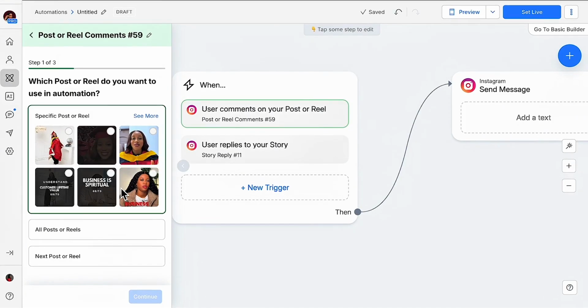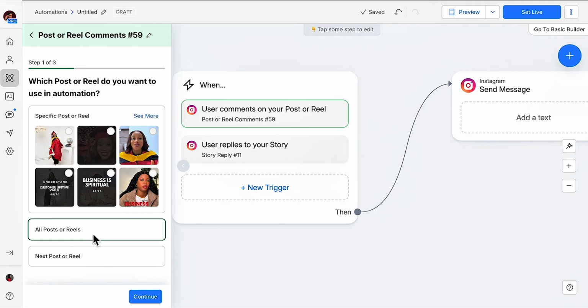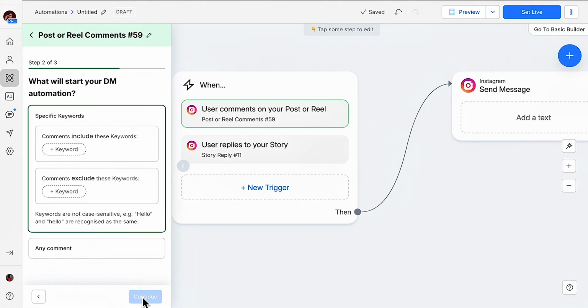So what it basically asks you to do is, which of this content do you want the automation to work on? I'm just going to put all posts or reels. Anyone you comment on should fire like that. We'll build this automation out with the class I'm about to have. So what keyword do we put here? I'm going to use work. That's the short form of workshop. Don't click any comments.